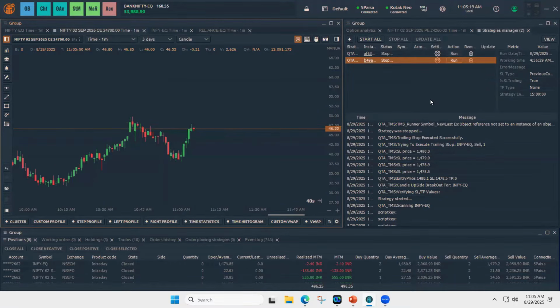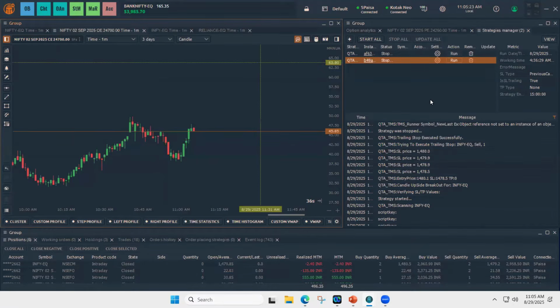And today we have with us the developer of the quantitative algos, Harsha, who is going to take us through the introduction of these algos and how you can make use of these algos in your day-to-day execution and with proper risk management. With this, I hand over the space to Harsha. You can go ahead and start showing the algos.